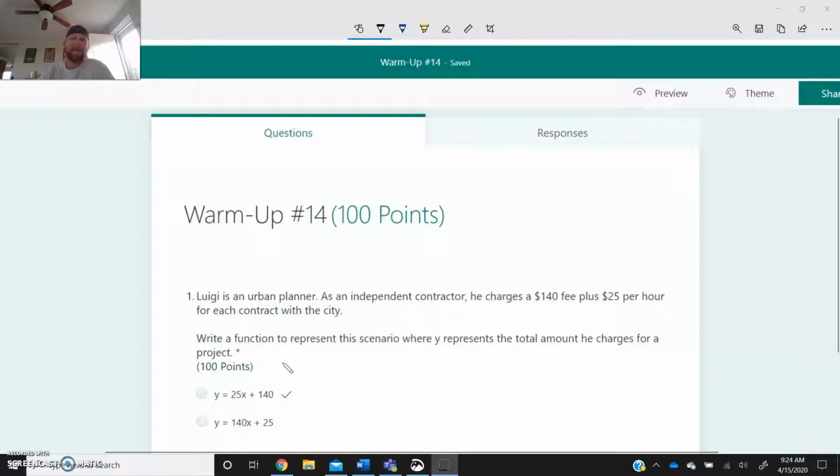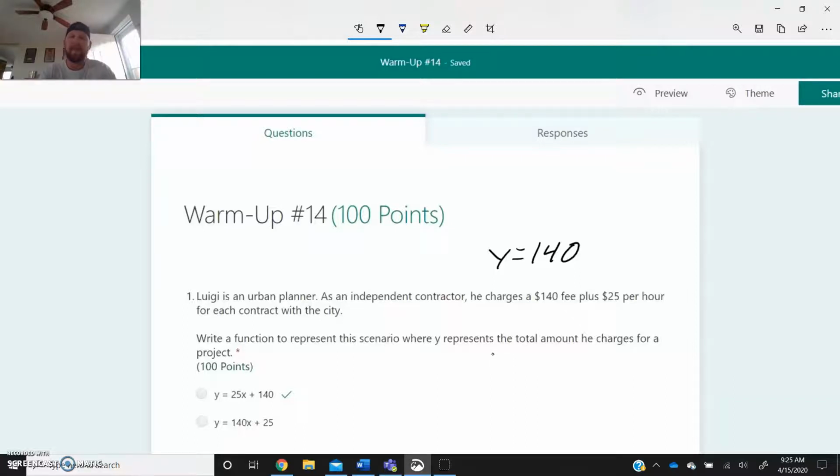This one's definitely going to be on the easier side. Pretty much what we're getting at: you're finding Y, so I don't know what Y is, and I'm trying to find that. Then it says he charges $140. So if Luigi just shows up, it's $140. Doesn't matter. He's charging you that amount. If he just shows up, knocks on your door, and that's it, you've got to give him 140 bucks because that's what you've agreed to.